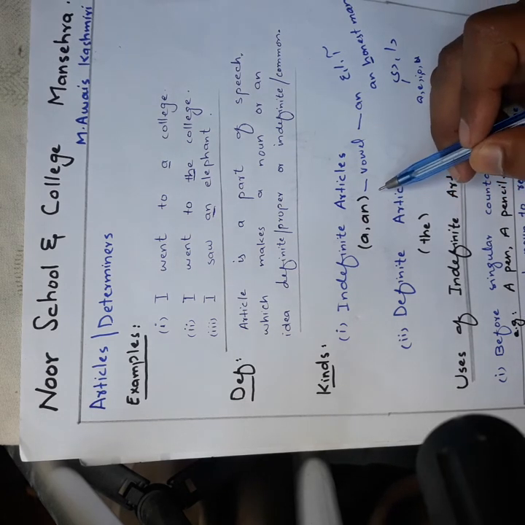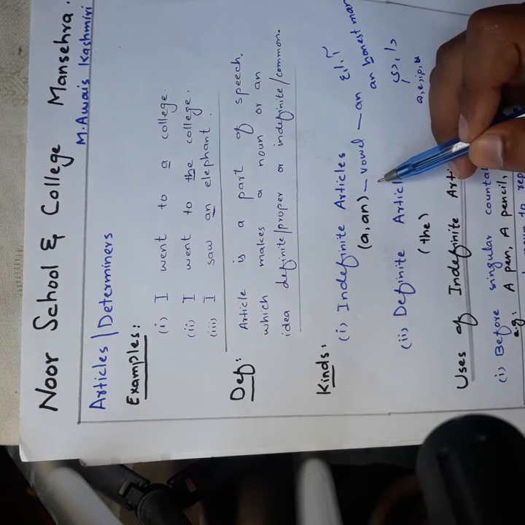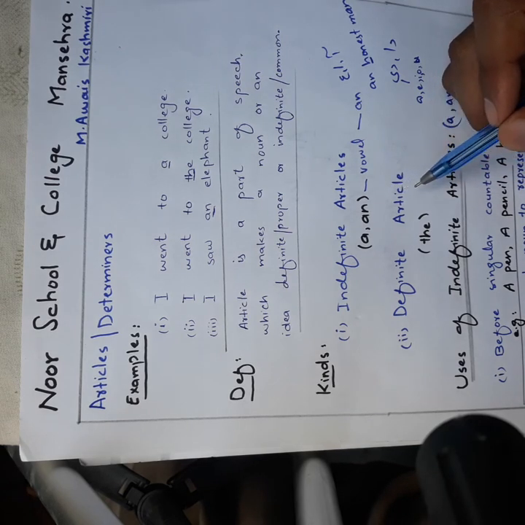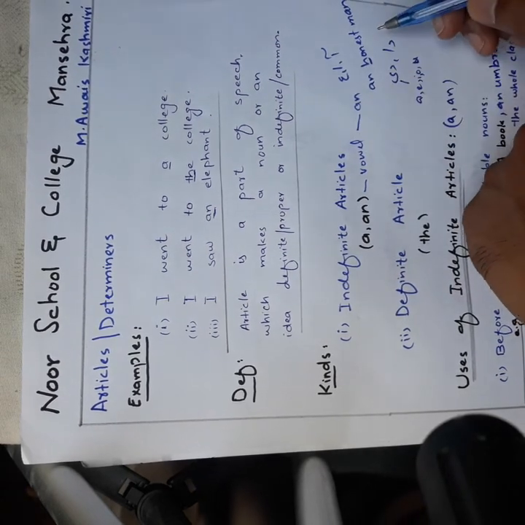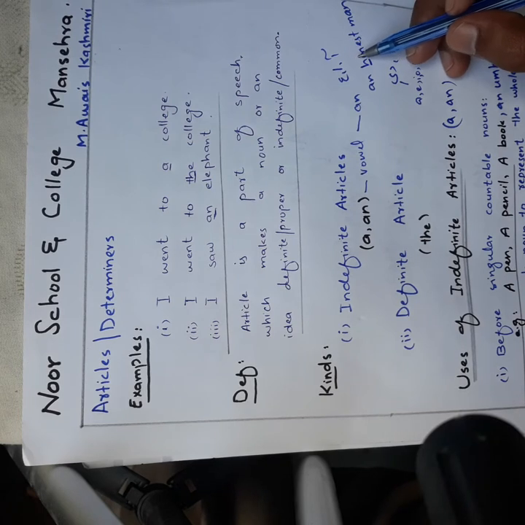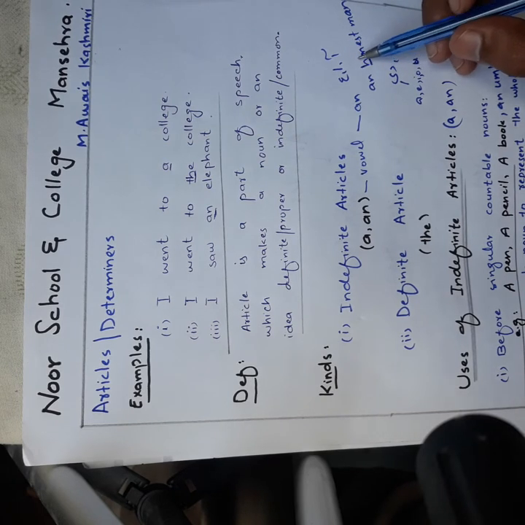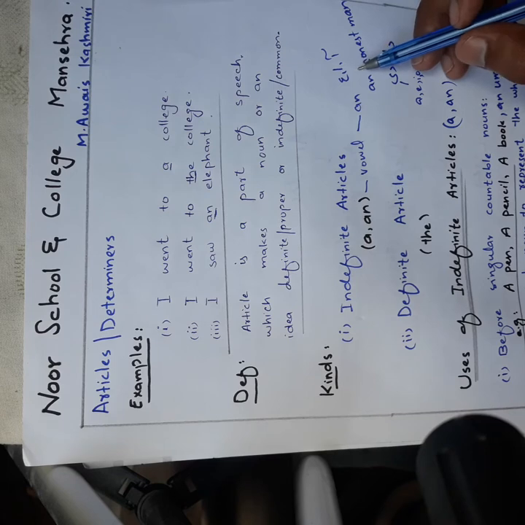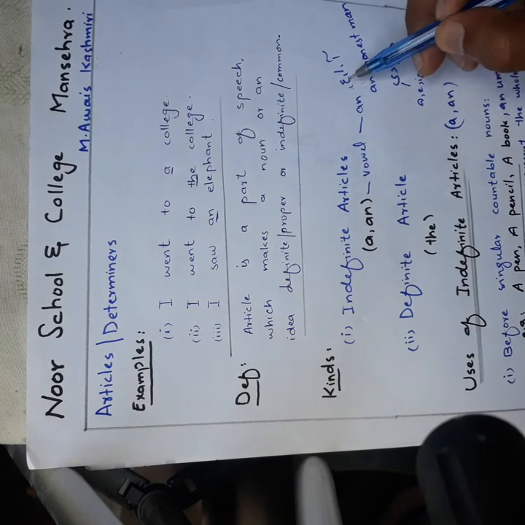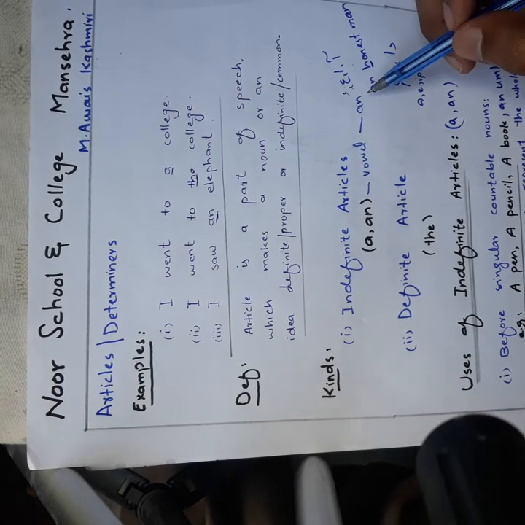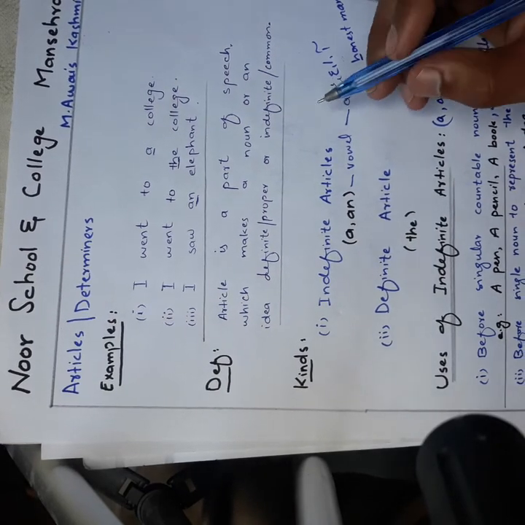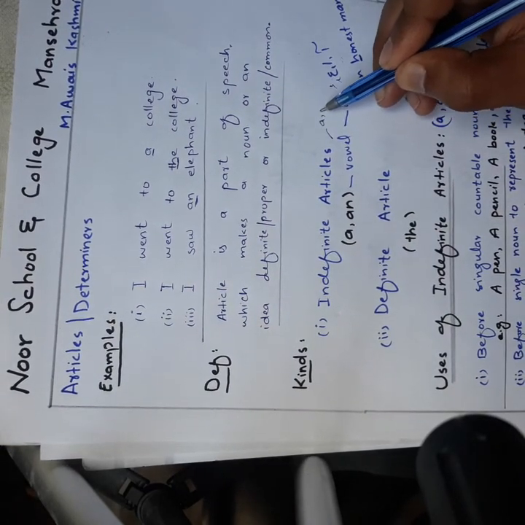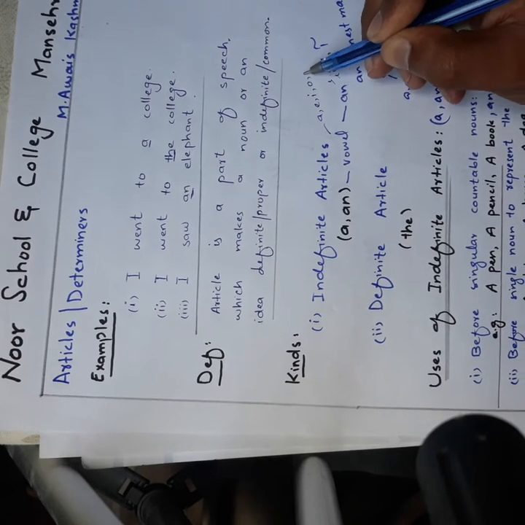With all the words which start from a vowel sound. Vowel sound means, in Urdu you know, alif mad, alif ain, the sounds related to hamza. These are vowel sounds, and we have a total of 5 vowels: a, e, i, o, u.